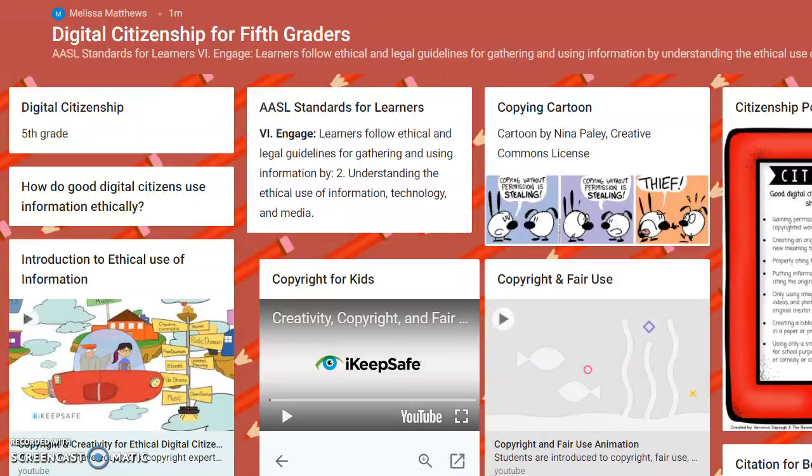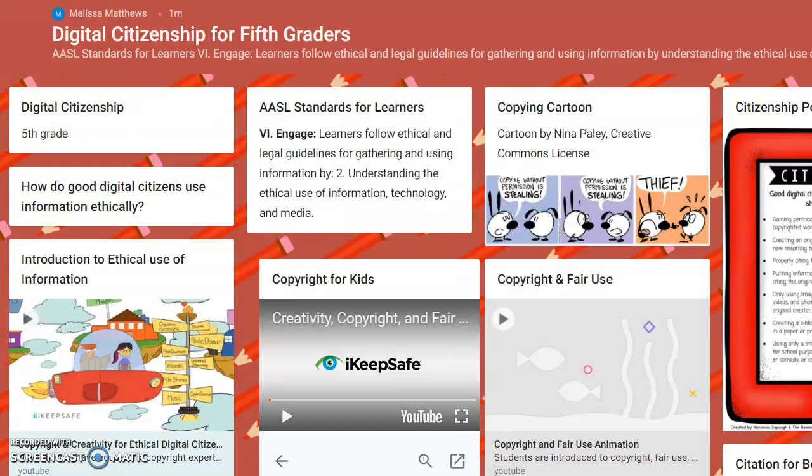We will be exploring resources today that will help us answer the question, how do good digital citizens use information ethically? I have included in our class Padlet an introduction to ethical use of information by iKeepSafe that provides a good introduction to the topic, an introduction to copyright law, an introduction to fair use of copyrighted materials, and I've shared the story of Nicole, a student author who feels strongly about copyrighting the books she writes online.